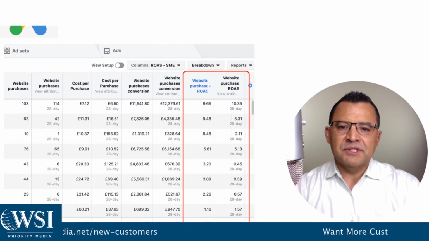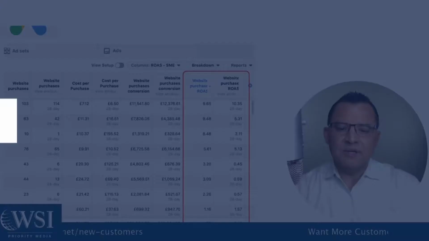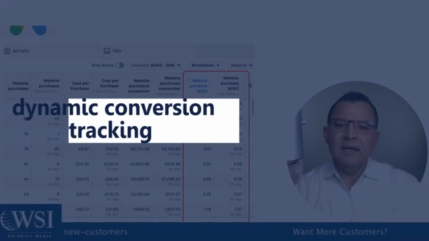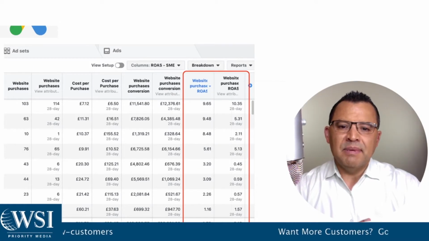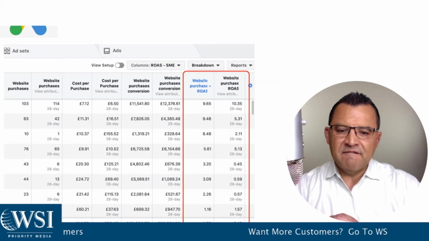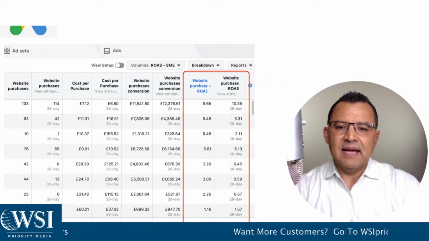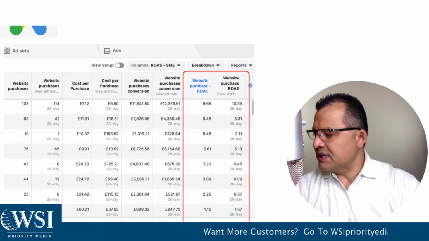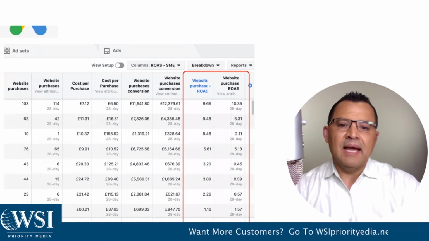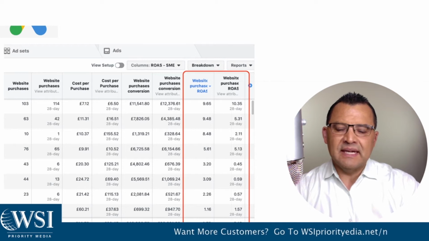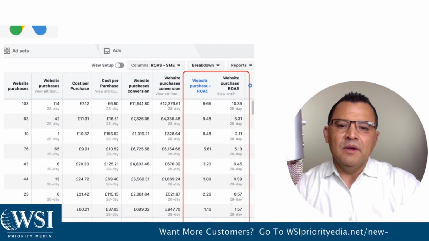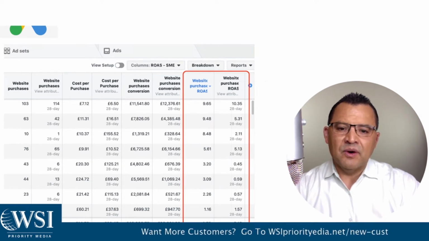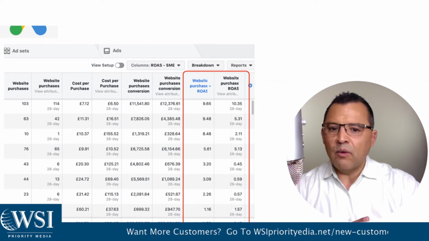For e-commerce, you need to set up your dynamic conversion tracking because each product is going to be a different cost and a different price. So you set up your conversion value. So in this example, we had 370 purchases, which is represented right in here. And the dynamic tracking was set up in advance. And so right in the dashboard, I can see the actual ROAS.